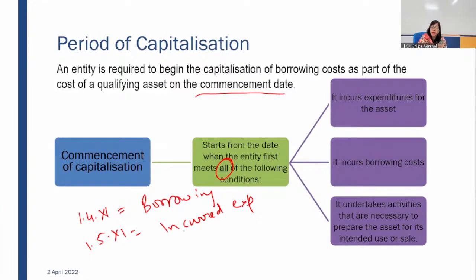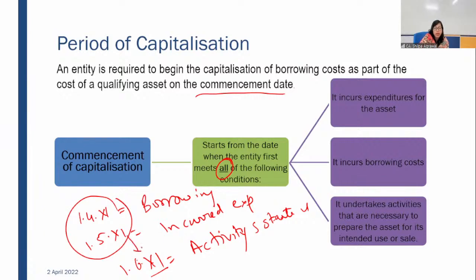Or you paid your advance money and the supplier gave you the machinery after 2 months. So your construction started say by 1st June. After 1 month they have given you the supply and your activity started. Construction activity started on 1st June X1. So in that case, when your construction activity started on 1st June, at that time the borrowing meter was also running, and the expenditure that you incurred was the basis on which you are getting the machinery. So these are cumulatively used on this date also.